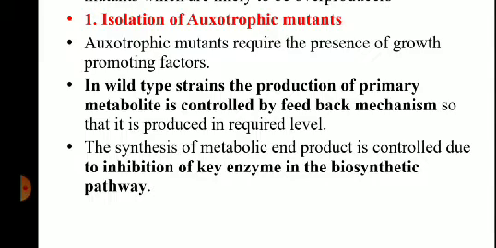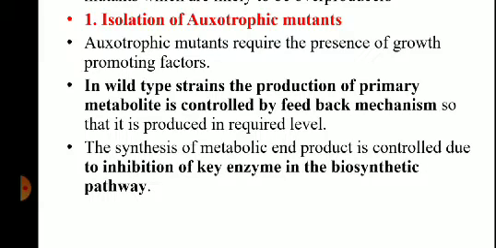If we have a wild type of organism, a naturally existing organism, in a stepwise manner, one compound, say A, is converted into C. A is the reactant and, sorry, C is the product. As soon as the product is formed in a definite quantity, the synthesis of the product will be stopped. So in wild type organism, primary metabolite production is controlled by a feedback mechanism.